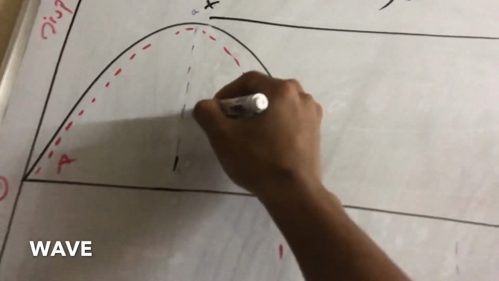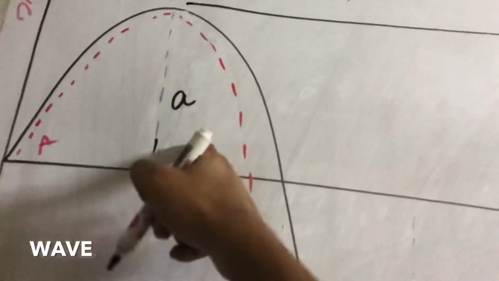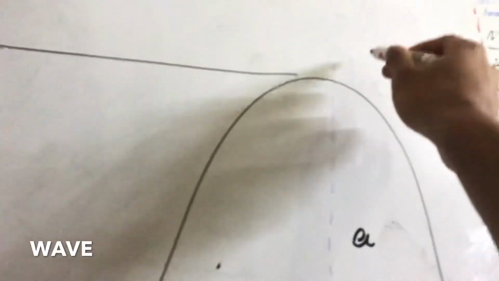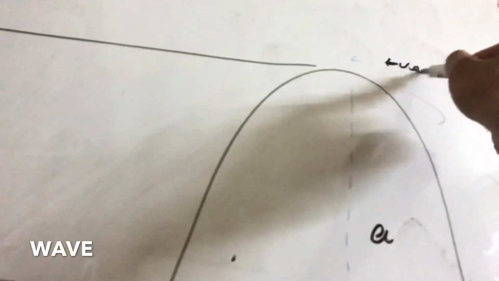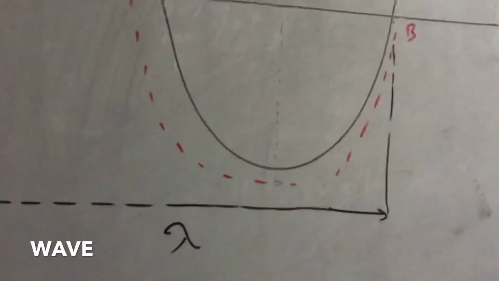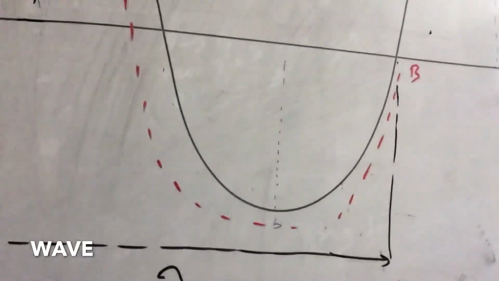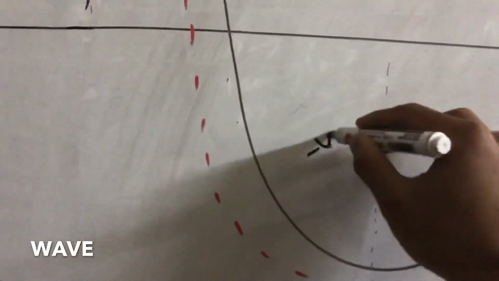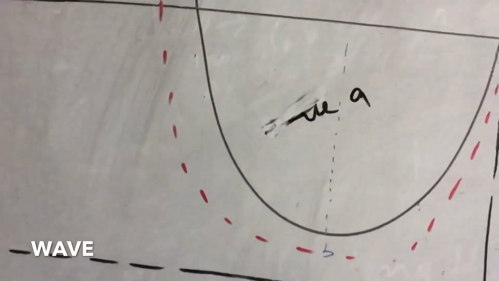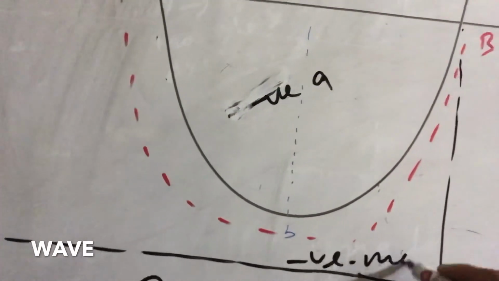This is the positive maximum displacement, and this is the amplitude. This is also the amplitude, and this is also a positive maximum displacement. But this B is a negative maximum displacement. This is the negative amplitude also.